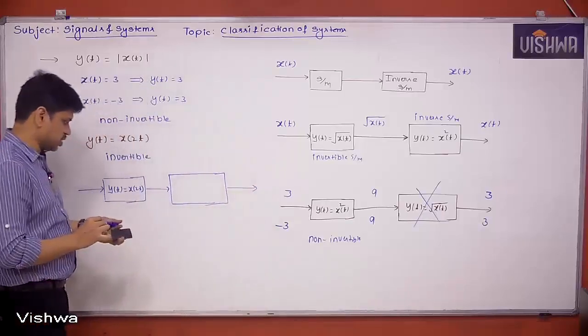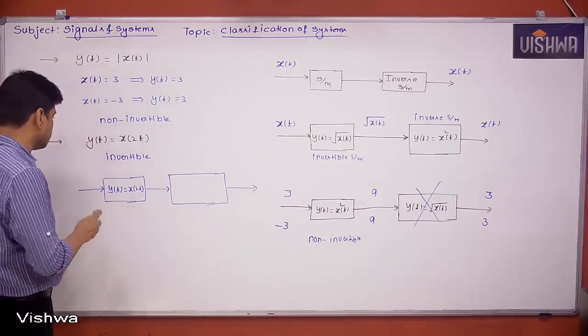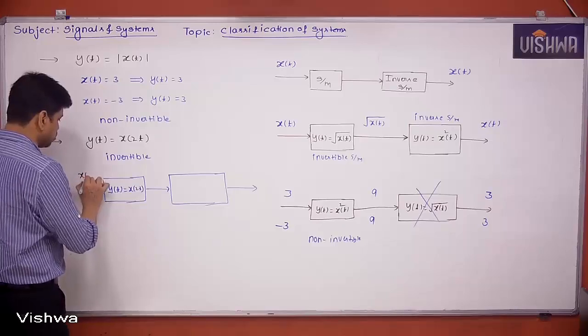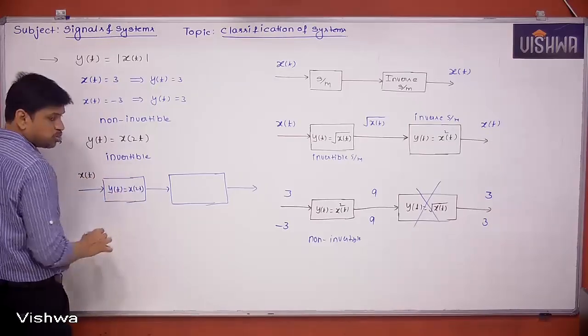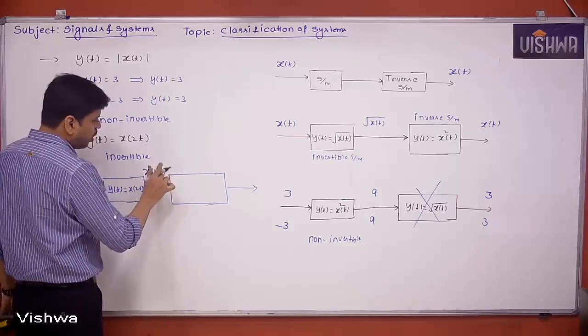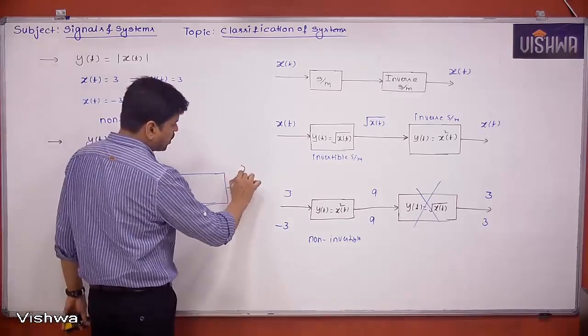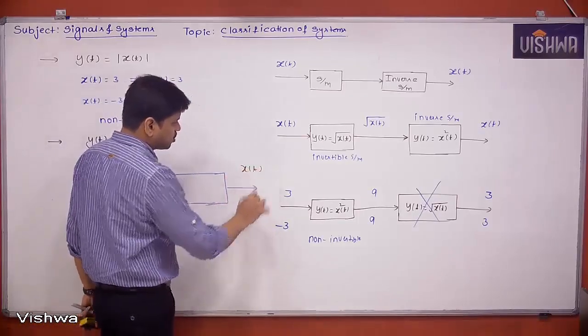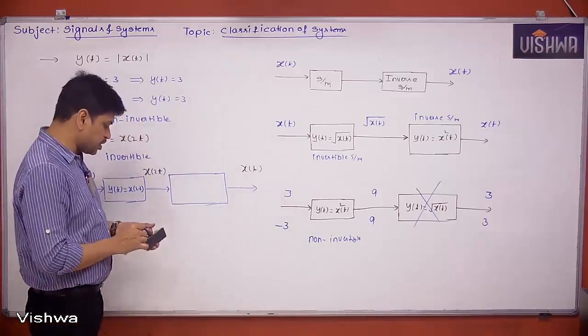That's what we have to check. If x of t is the input, the output of the first block is x of 2t. Then what operation do we have to perform on this signal to get x of t as the output?